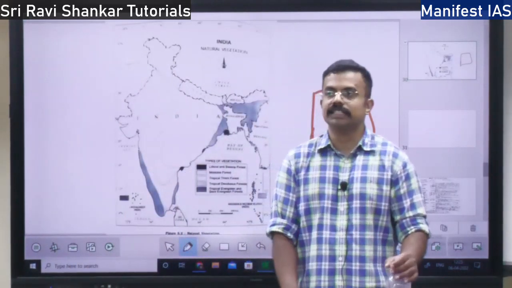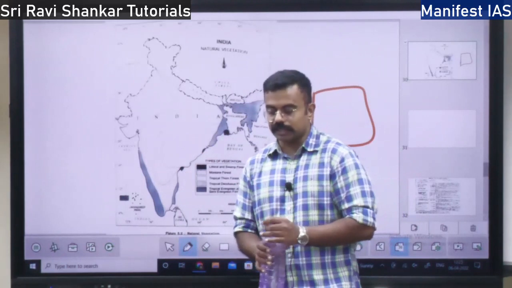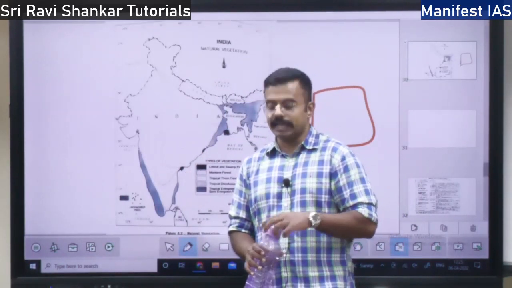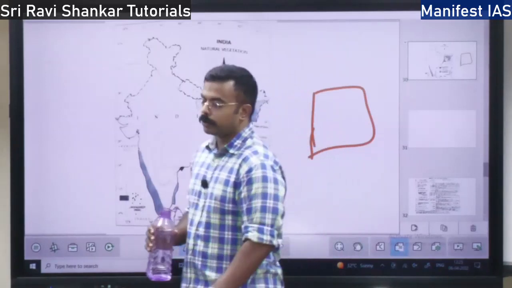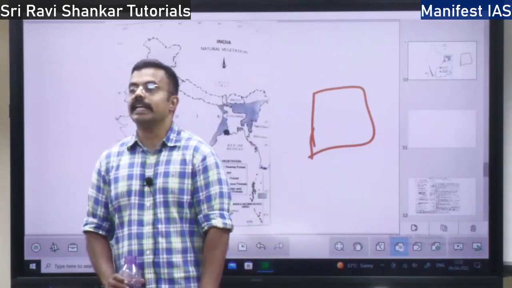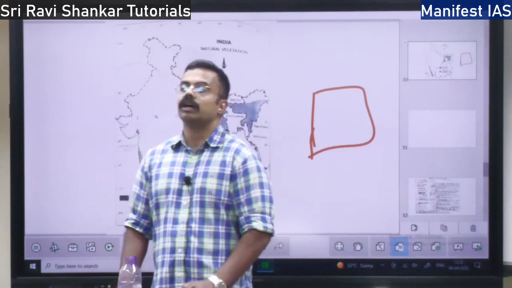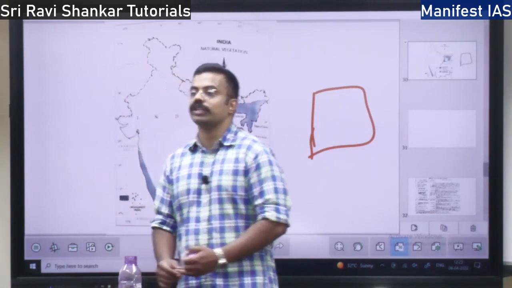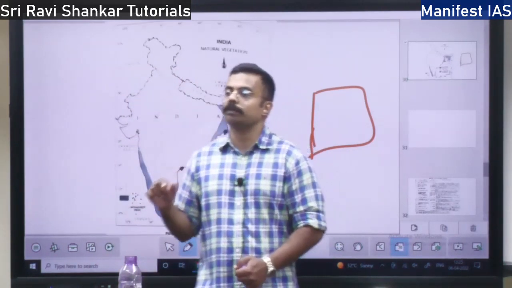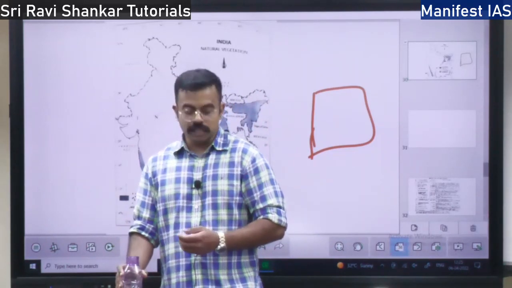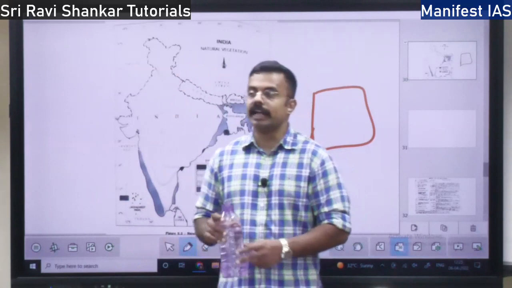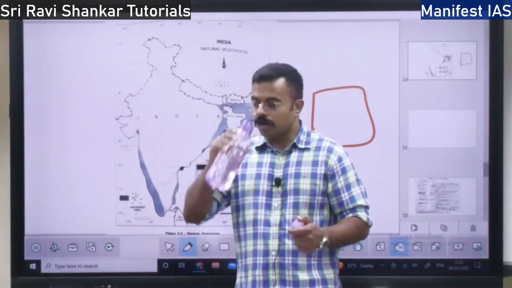Those endangered species are given protection under the Wildlife Protection Act 1972. Not only that, this Act provides legal support to national parks and wildlife sanctuaries. You have multiple national parks and wildlife sanctuaries, and they are protected by the Wildlife Protection Act, right?